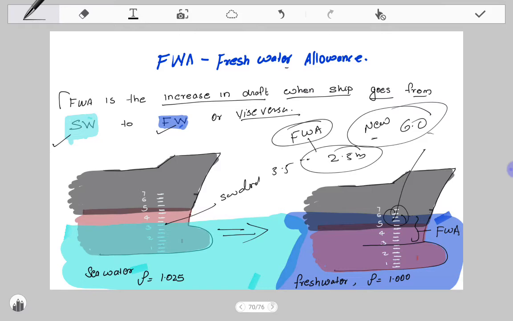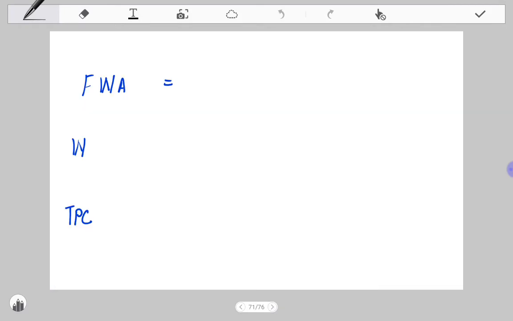Next, we have a formula. What is the formula for finding out the freshwater allowance?